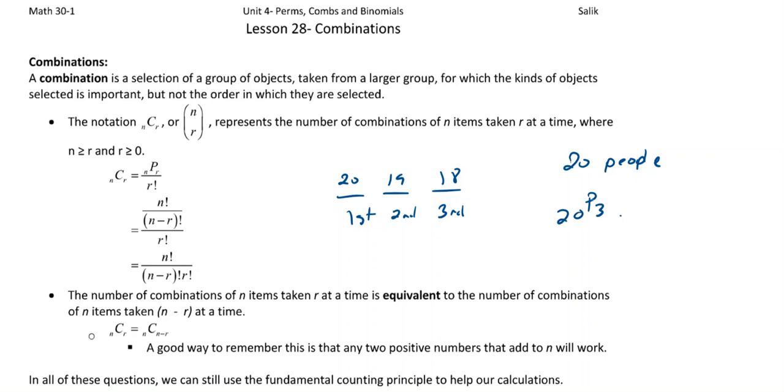Now, really what a combination is, let's say we just changed our question for a second and I say, you know what? I actually don't care about first, second, and third. I just say, how many ways are there for the 20 people to get first, second, or third? I don't care about the order. It's just a group of them. Or maybe it would be worded as the top 3, that'd probably be the better way to word it. So how many ways can the contestants finish in the top 3?